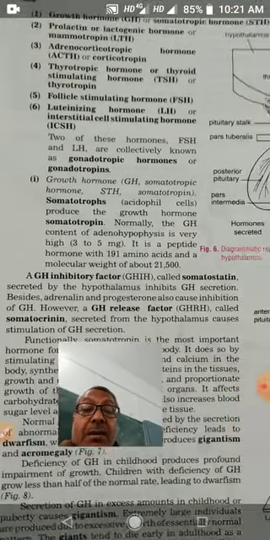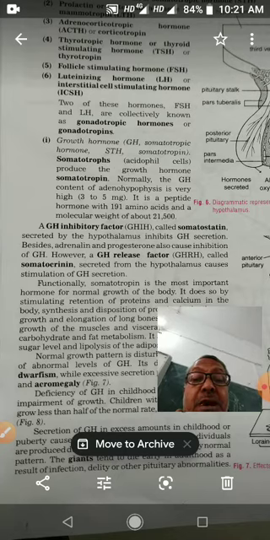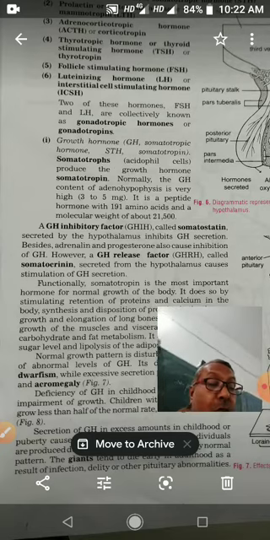Its release is inhibited by somatostatin. Growth hormone is made up of 191 amino acids joined together to form a peptide, that is the growth hormone. Growth hormone is essential for the normal growth of the body.